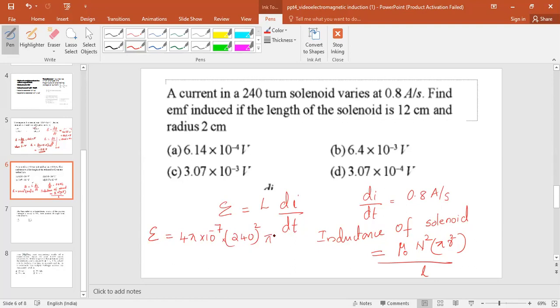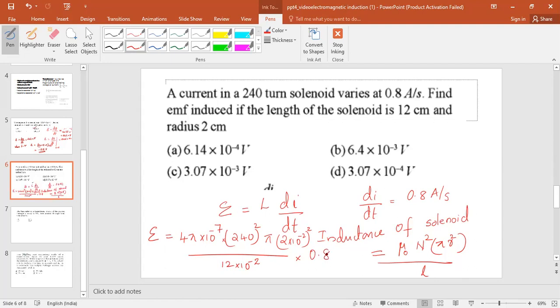R is 2 centimeter, so 2 into 10 raised to minus 2 whole square, divided by the length, 12 into 10 raised to minus 2, into di by dt, that is 0.8.